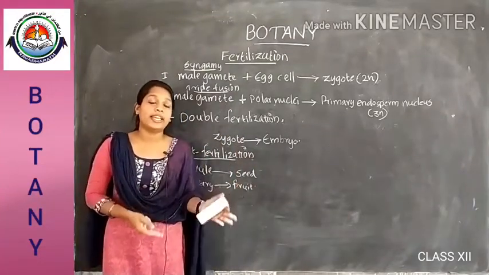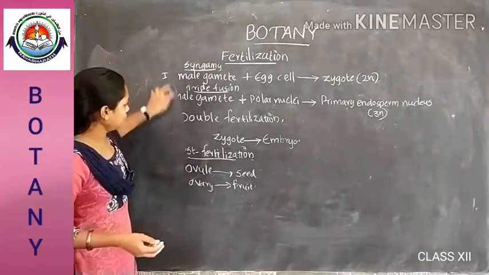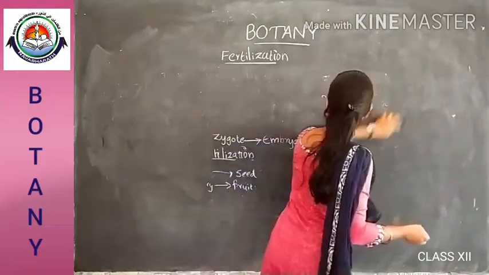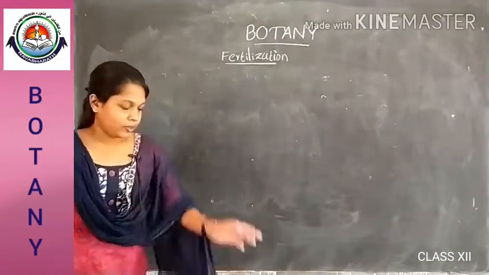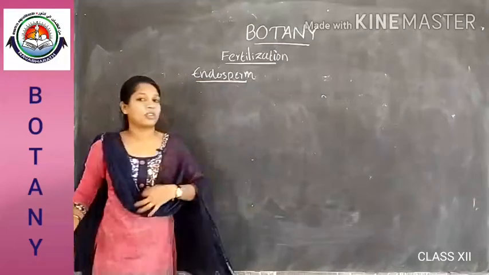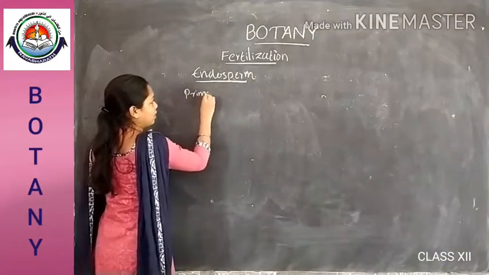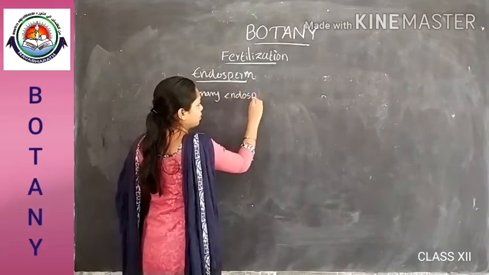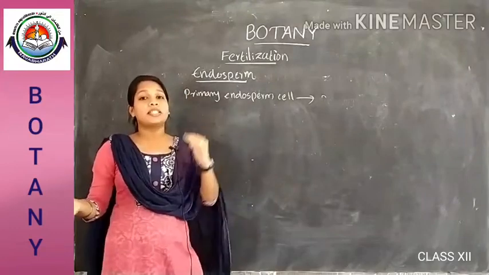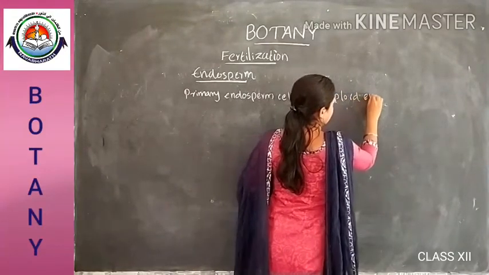We have to discuss the development of the endosperm and embryo, which occurs in both dicotyledonous and monocotyledonous plants. How does it occur? Let us have a look. The primary endosperm cell, after the triple fusion, will divide to form a triploid endosperm tissue.